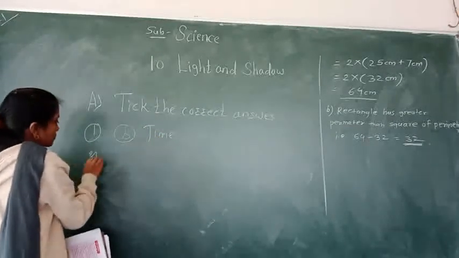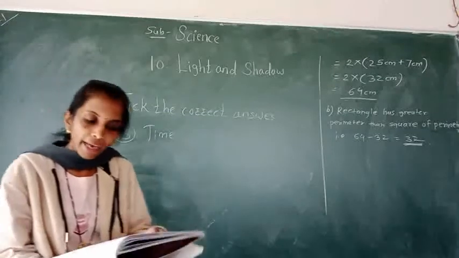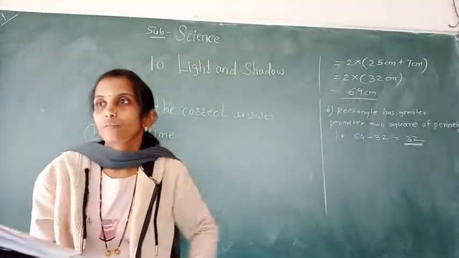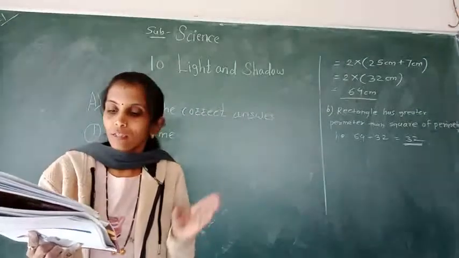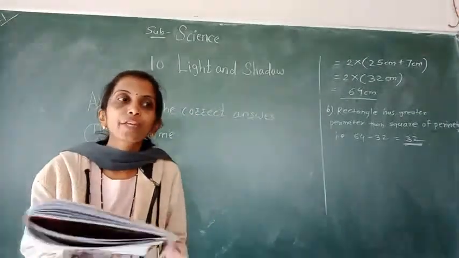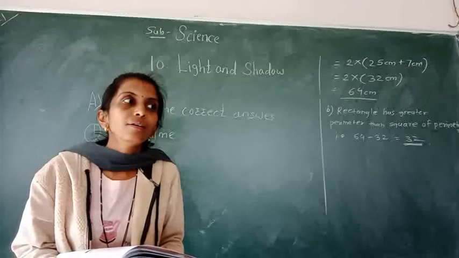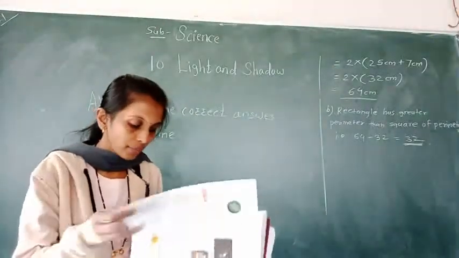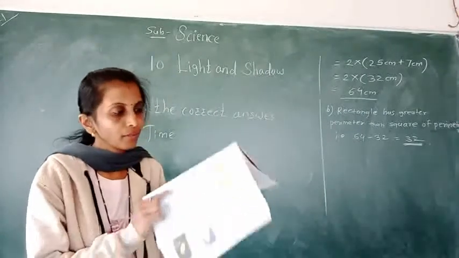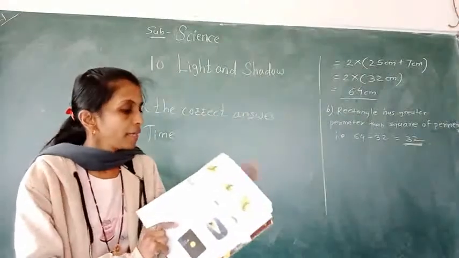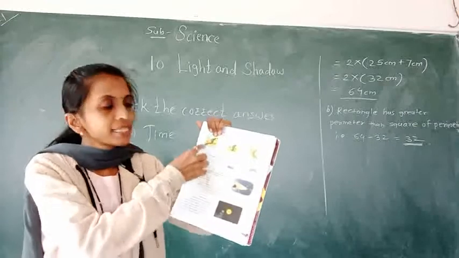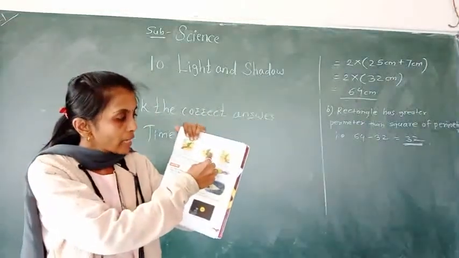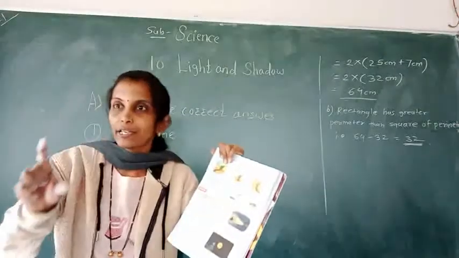Second, when is the shadow shortest? At noon. Turn to page number 100. In the morning the shadow is longer, okay, and at midday the shadow is shortest.